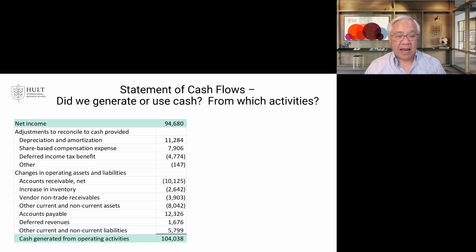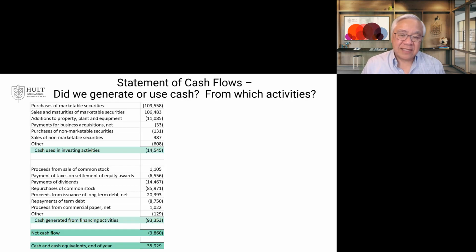Statement of cash flow for Apple looks like this. We're going to start with the operating activities, and we start with net income on the very top. And then we end up all the way down to the bottom of the cash generated or used from operating activities. We see that they generated $94 billion in income. And then after we make the various adjustments to get it to cash generation, that actually ended up adding more cash. So they generated $104 billion in cash from running Apple. We would all like to have that much cash flow, right?